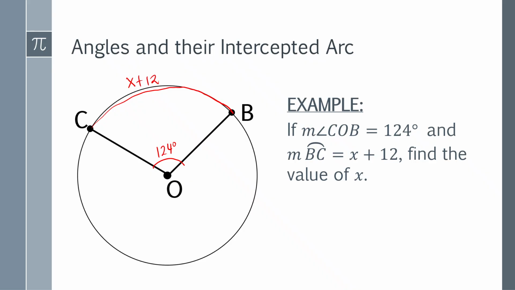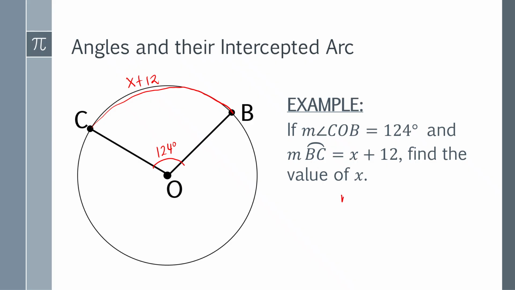How will you find the value of x? So remember the central angle intercepted arc theorem, postulate. It says that the measure of the central angle is also equal to the measure of the intercepted arc. So this means that we need to write this in this manner.